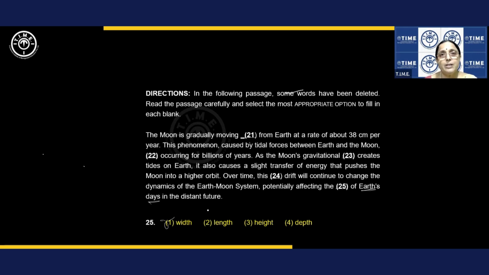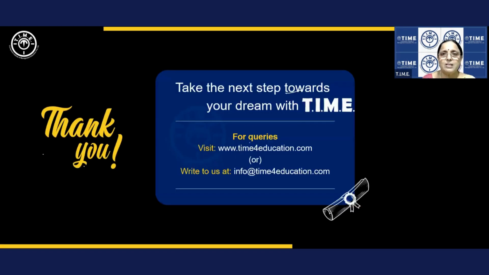Length of days, 24 hours or 24 hours, 10 minutes. You know very well, time changes. Height of days? No. Depth of days? No. So the answer is length of the days. Is that clear? All right. So this is how you have to read the questions and the choices carefully. And of course, don't forget you have to read the directions also very carefully before you decide on the answer.